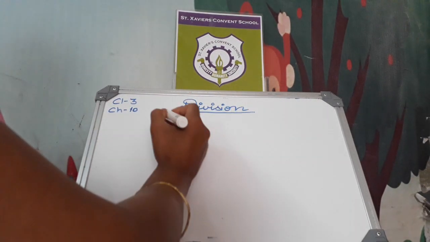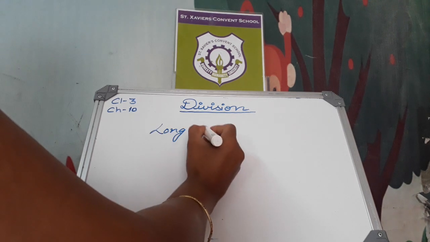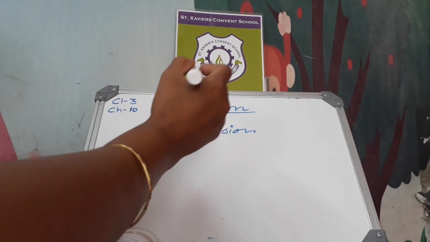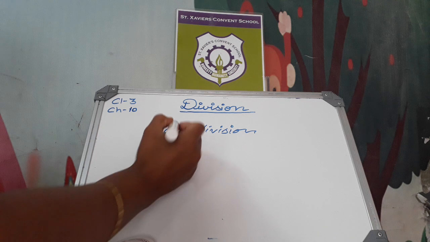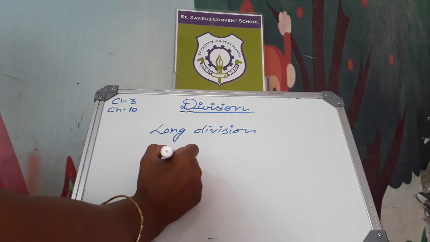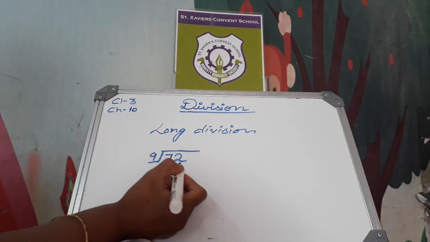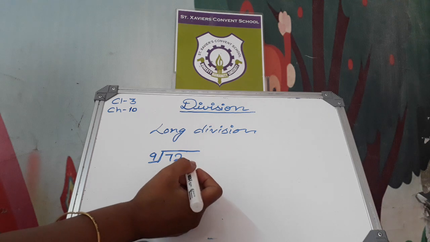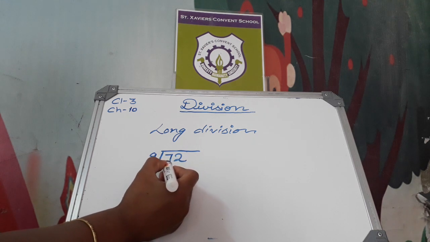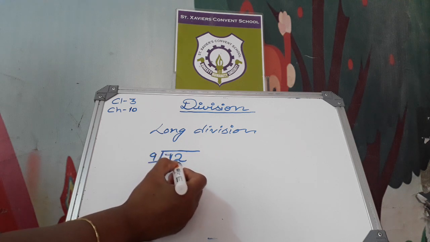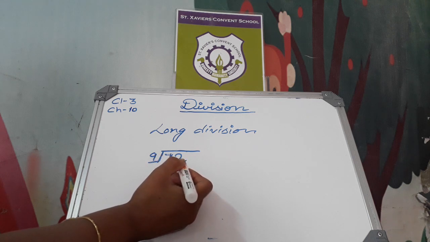Now see here, long division. Nine is the divisor and 72 is the dividend. Now see how to do this long division. First of all, we look at this tens number. This is smaller than this divisor 9, so we have to divide both numbers.